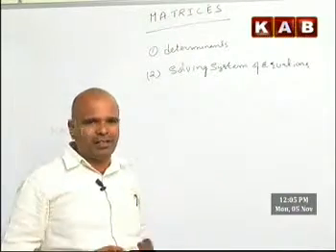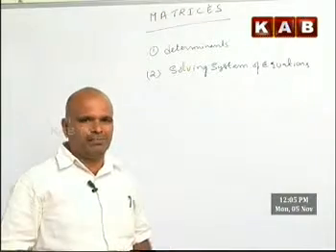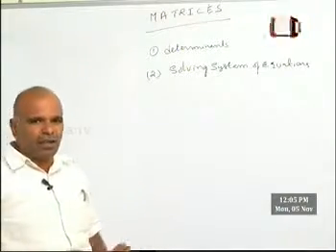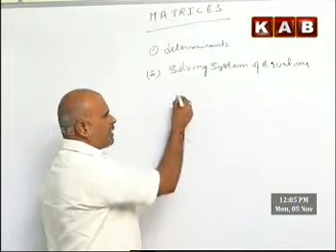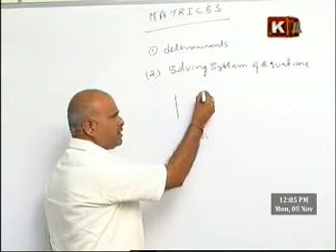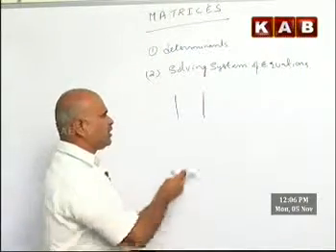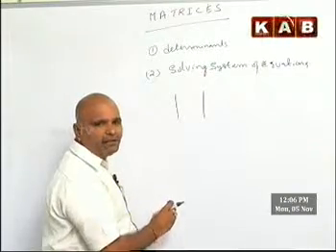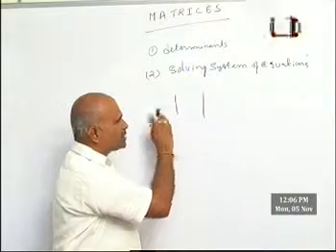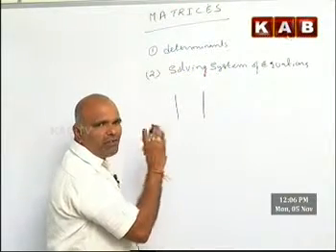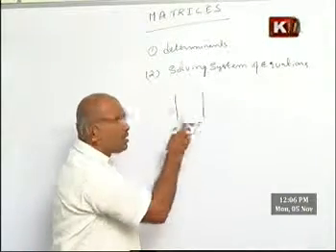Before going to the determinant, we have to learn what is the meaning of determinant and what is the definition of determinant. Just we recollect a small definition for the determinant. Originally the matrix is denoted by flower brackets or square brackets, but determinant is denoted by single bar brackets.